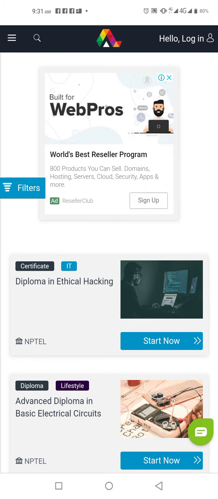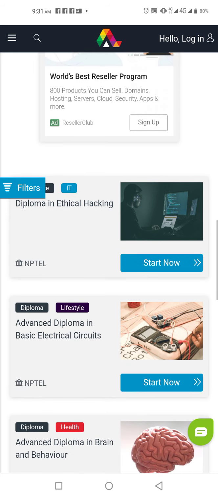You can actually learn WordPress on this website too. I did one WordPress course, but I didn't finish it because I was doing other courses online. I couldn't meet up with the course. But this website is actually good, and their certificate is boom. They are for free. This one is diploma in ethical hacking.